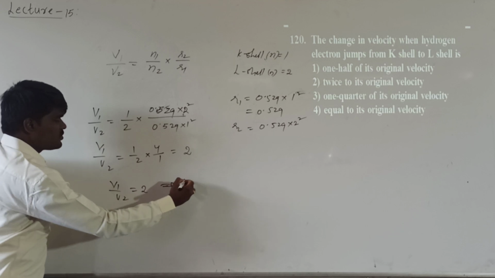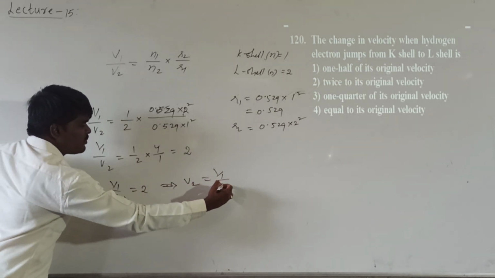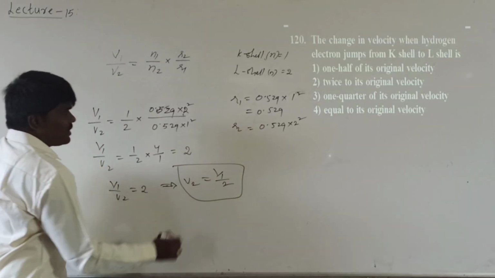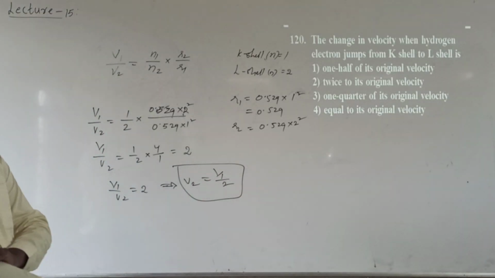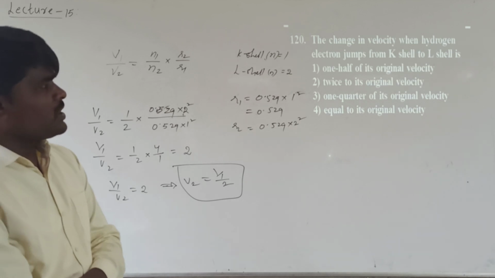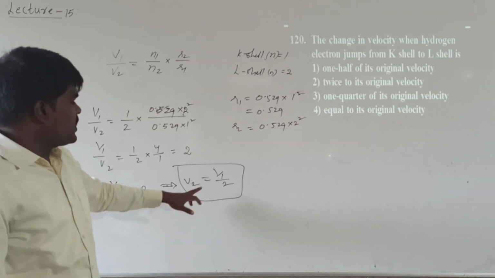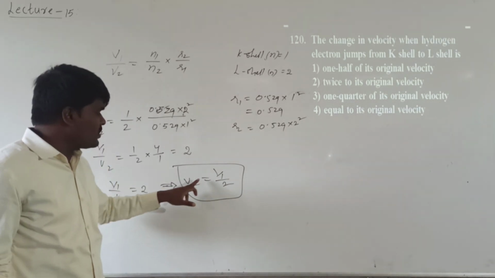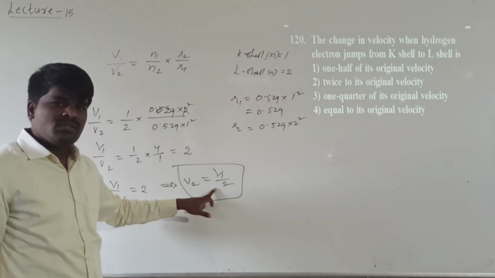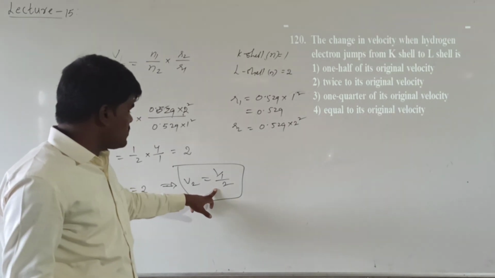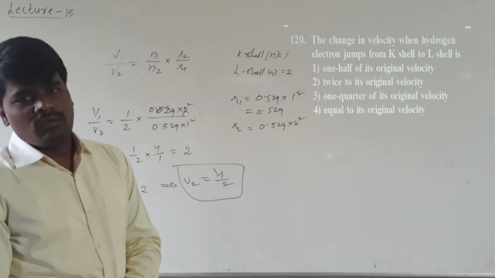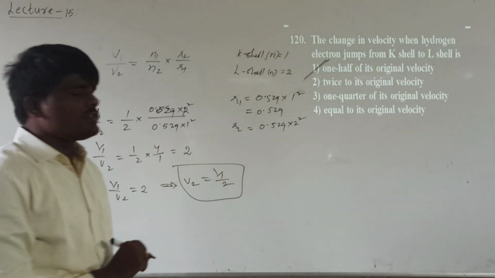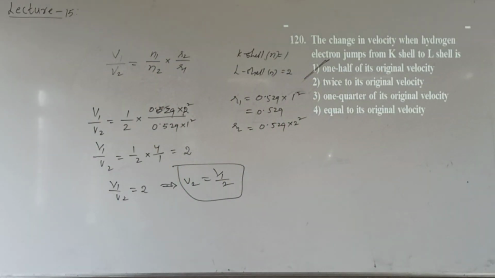From this, V2 will be equal to V1 by 2. So what is the change in velocity of the electron when it jumps from K shell to L shell? It becomes half of the original velocity. V2 is equal to half of V1. What will be the answer? It is half of its original velocity. Hope it is clear.